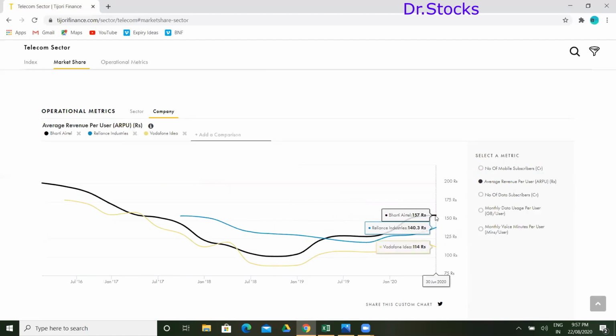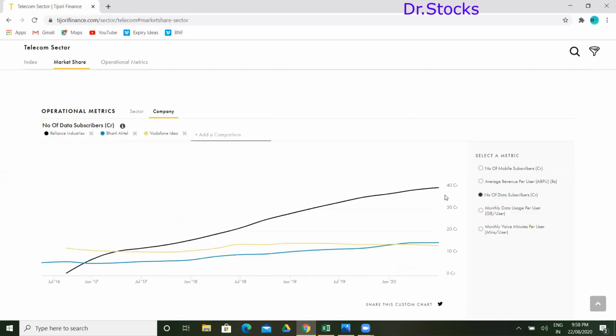ARPU, average revenue per customer, is led by Bharti Airtel. Number of data subscribers, I guess here it will be Jio. Yes, you can see there is a quite higher margin here.